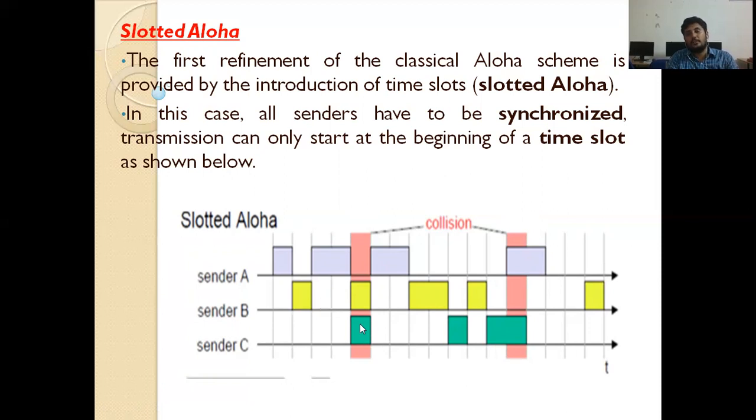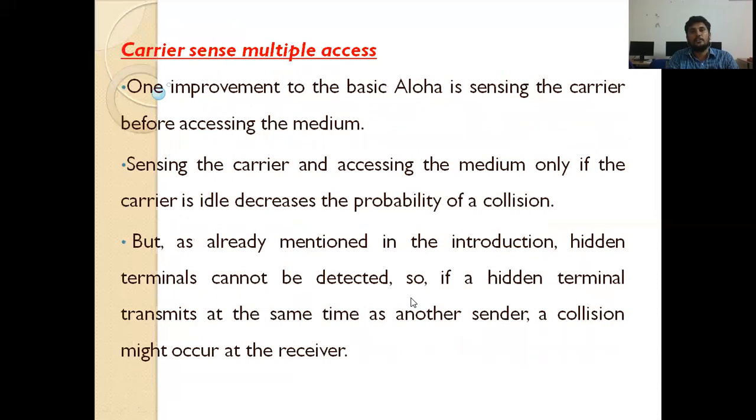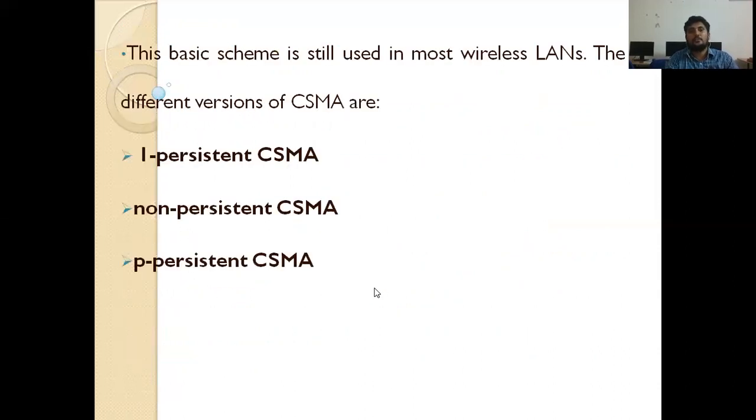But there are some drawbacks for slotted Aloha, because in the same time slot multiple senders may transmit data packets, which causes a collision. So there is a possibility of collision. To overcome this, another technique, the one mostly used for wireless, is CSMA, carrier sense multiple access. In the CSMA, there are three persistence methods: 1 persistent, non persistent, and P persistent.